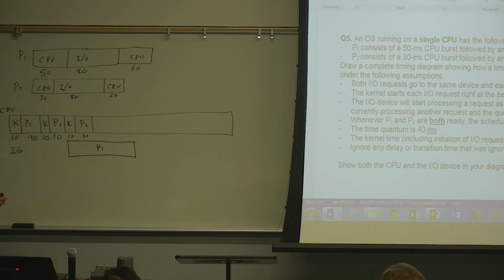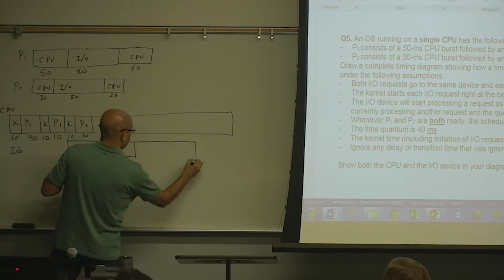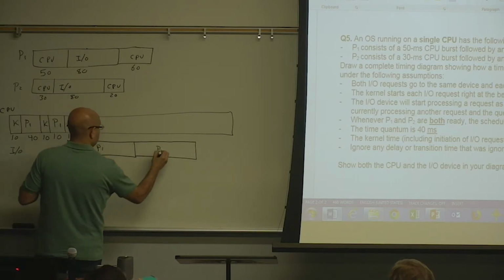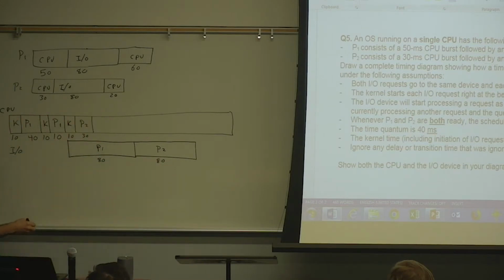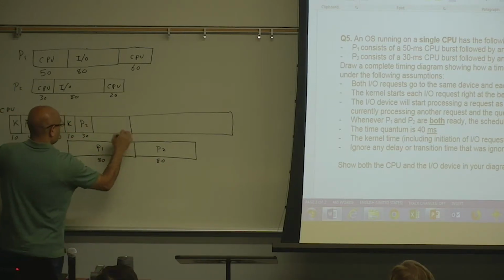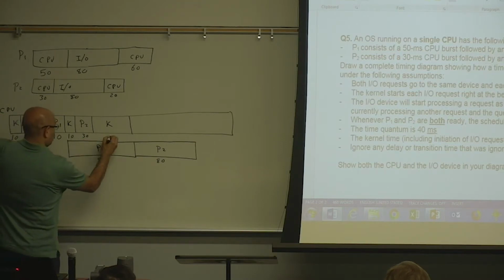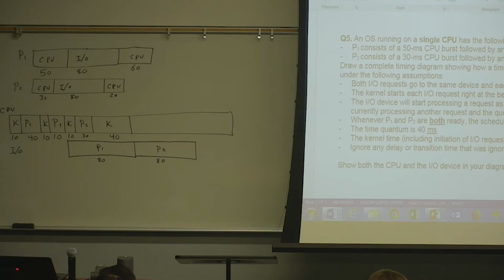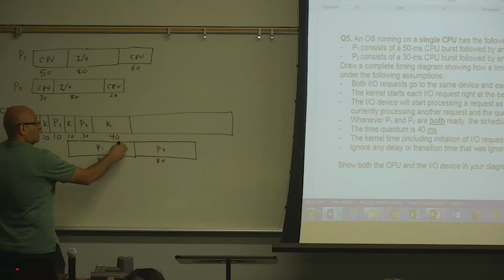Then P2 will request I/O, but it's requesting I/O from the same device, so it will be queued. P2 will not get serviced by the I/O device until P1 is done. So this is P2, this is another 80. So now the kernel will have the CPU. This is going to be idle because now the kernel doesn't have any process to give the CPU to. So now this time is going to be 40 milliseconds. Then the kernel will get notified by the I/O device that this I/O request is complete.